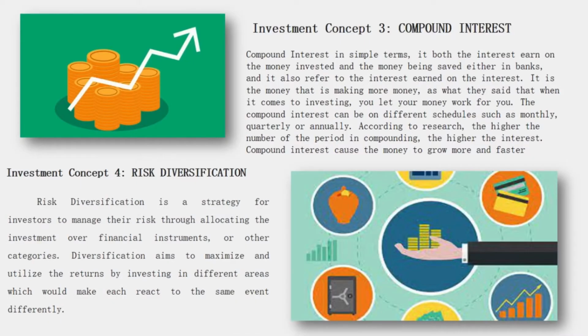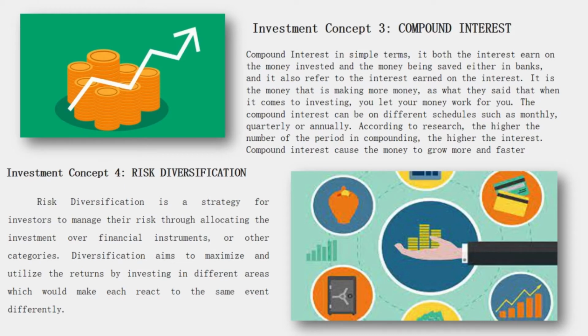The third investment concept is compound interest. In simple terms, it is the interest earned on the money invested and the money being saved in banks, and it's also referred to as interest earned on the interest.